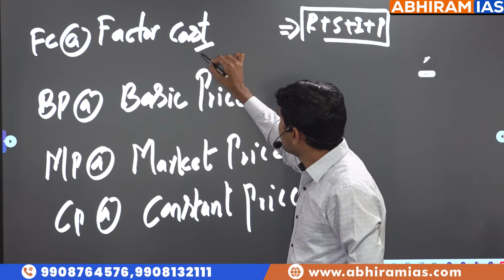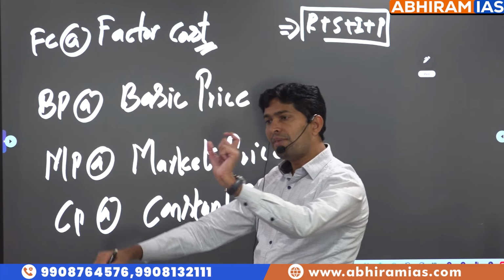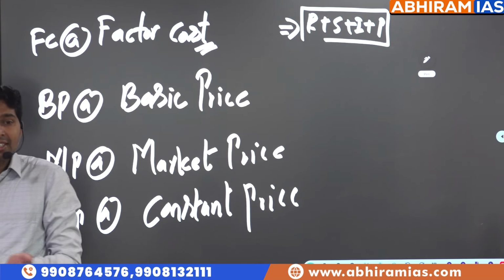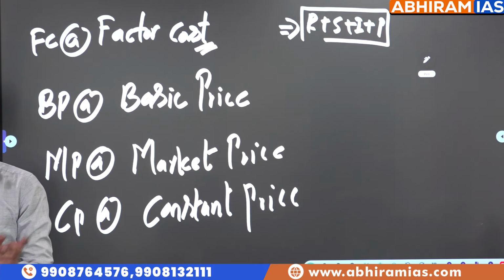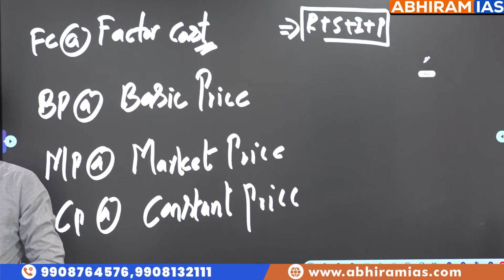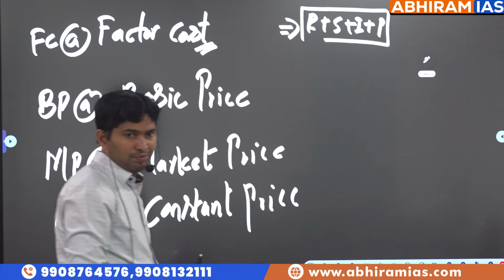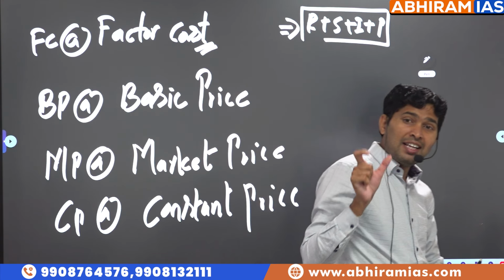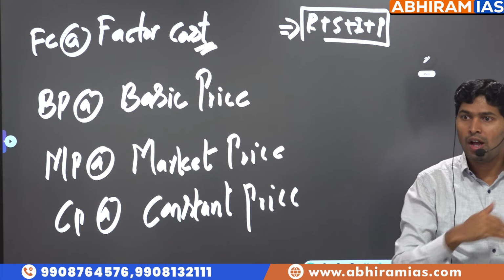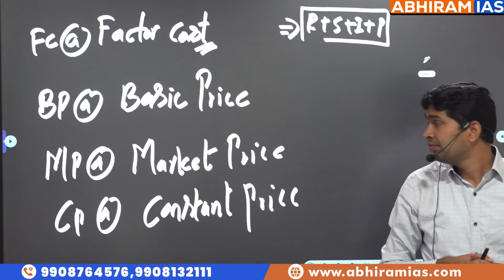So cost or FC, factor cost. To manufacture a product, expenditure incurred on all factors of the production, so that the raw material is becoming a final product is called as cost. Suppose you are purchasing shoe from Bata showroom. To manufacture that shoe, how much the expenditure incurred for Bata on factors of the production is called as cost.